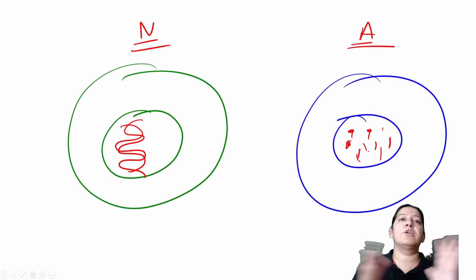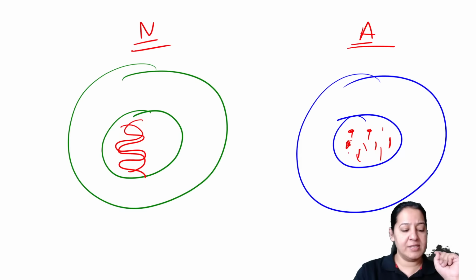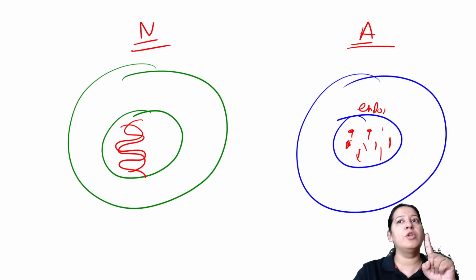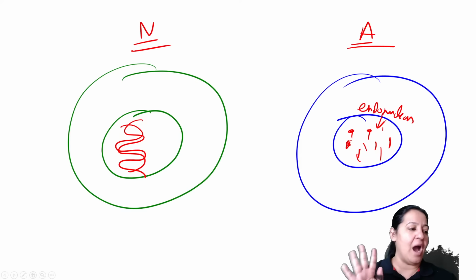So see the nucleus of the two types of cell. This is the normal cell. This is the apoptotic cell. Appreciate it. Who is causing the degradation, the fragmentation of the nucleus? There is an enzyme. The name of the enzyme is endonuclease. Endonuclease enzyme is causing this fragmentation. Have you got it? Now in electrophoresis, what are we actually doing?